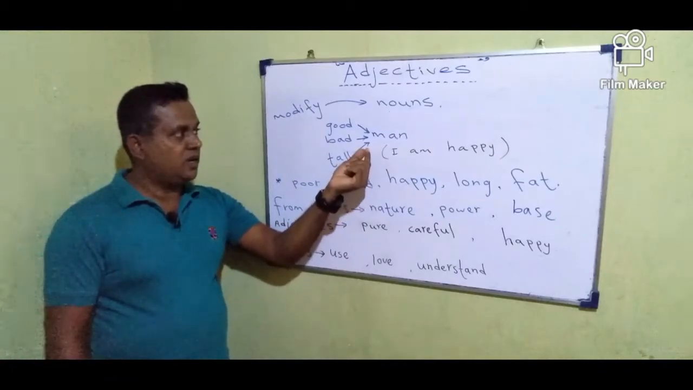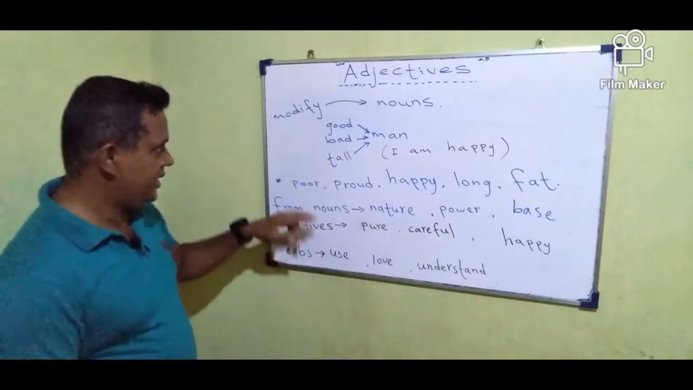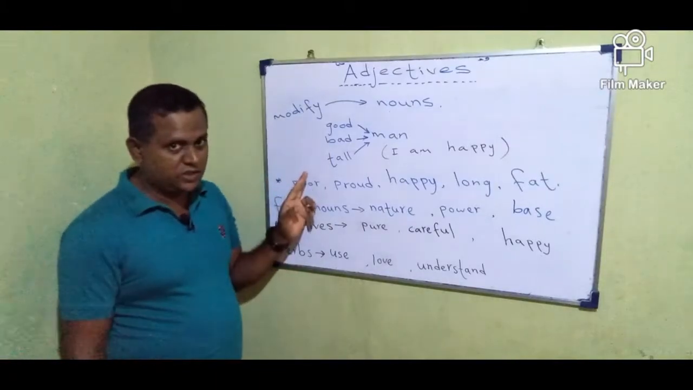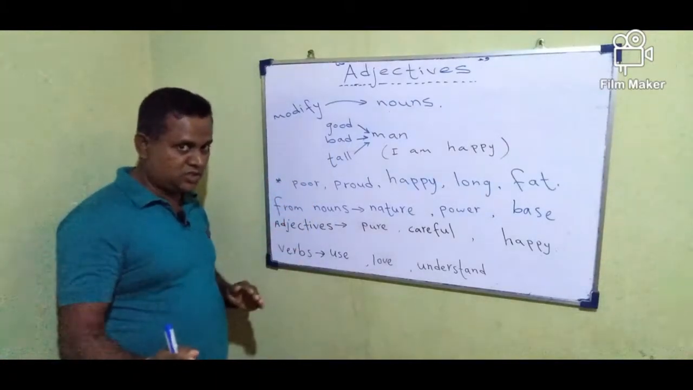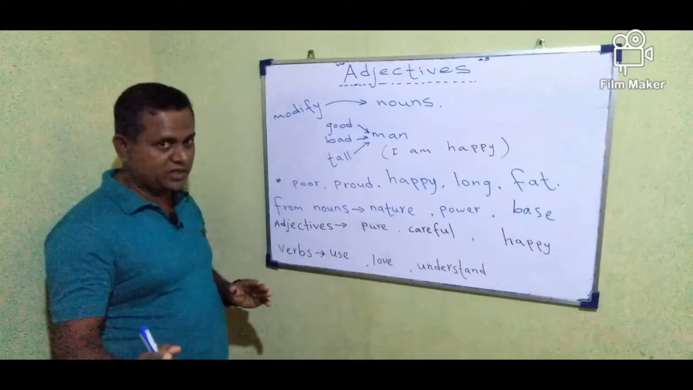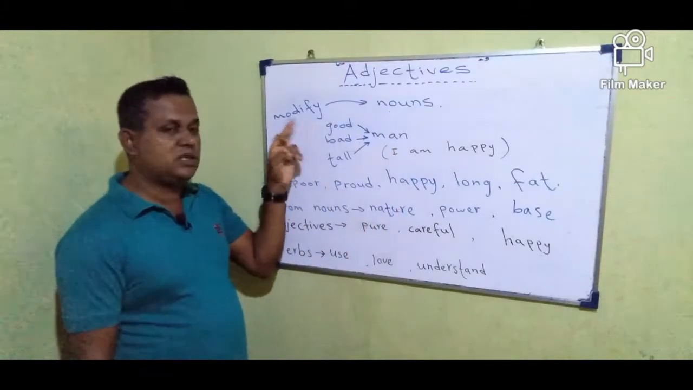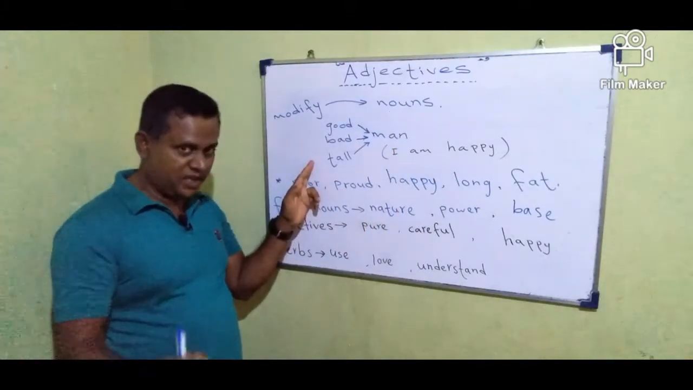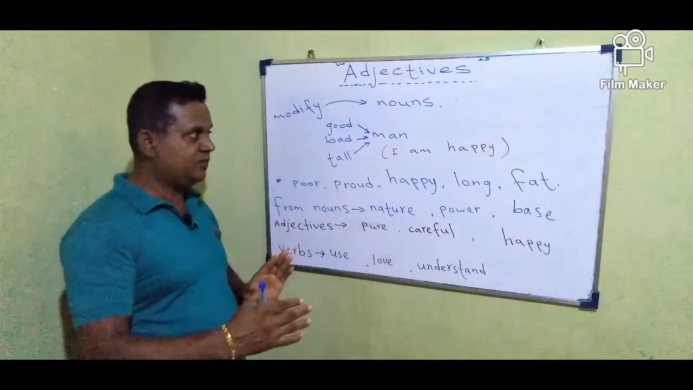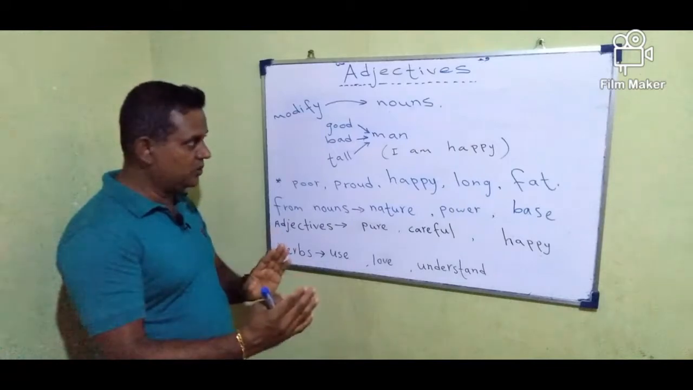Normally, a noun is modified by an adjective. I have added 3 adjectives here to show you how they modify the noun. Man is the noun here, but good, bad, and tall are the adjectives. Normally, adjectives are placed before a noun.